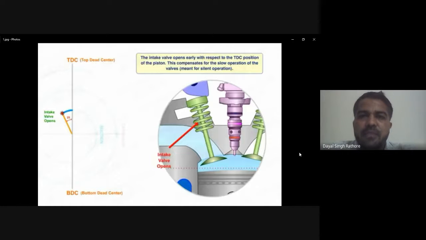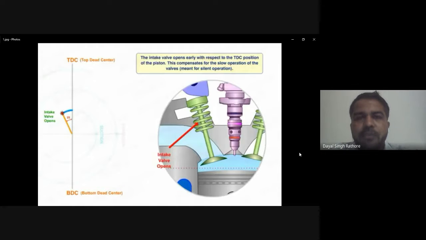In a diesel engine, fuel is injected through a fuel injector, and the piston moves from TDC to BDC, top dead center to bottom dead center, and again from bottom dead center to top dead center.